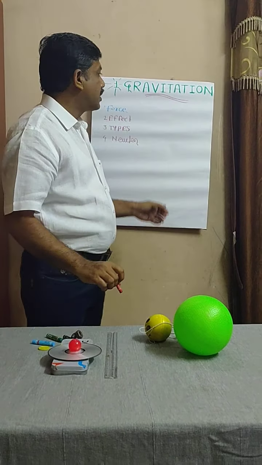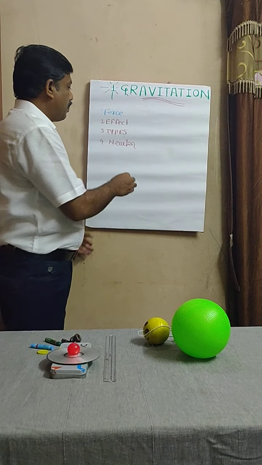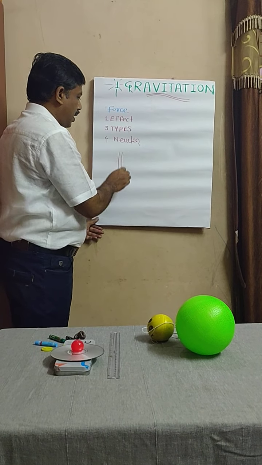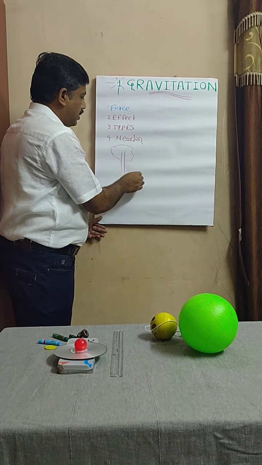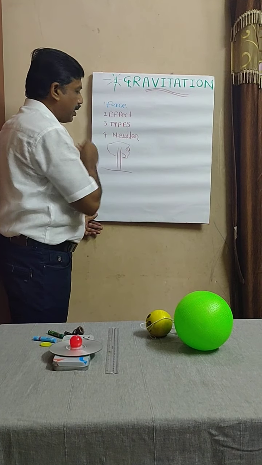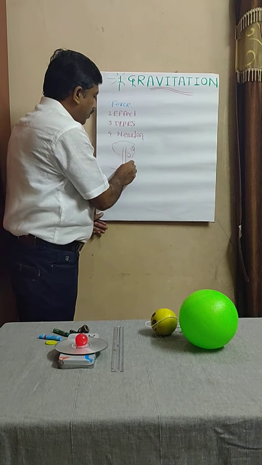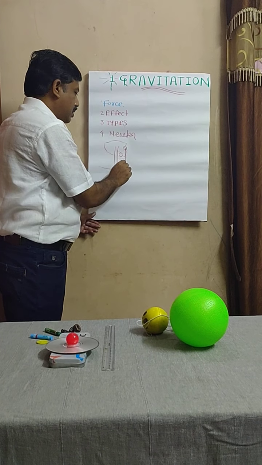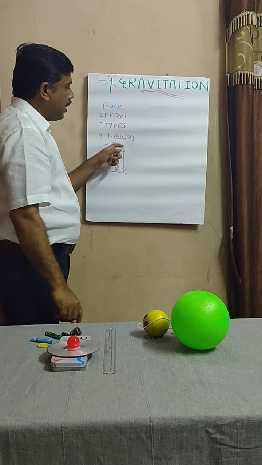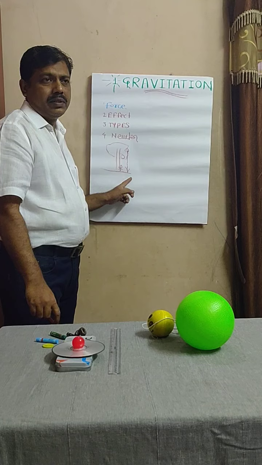Now we will just discuss it here. Suppose this is the tree, and there are some apples over here. Newton was seated under a tree. When the apple falls, it directly falls in a vertically downward direction.